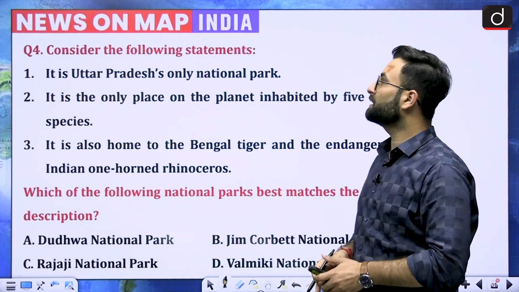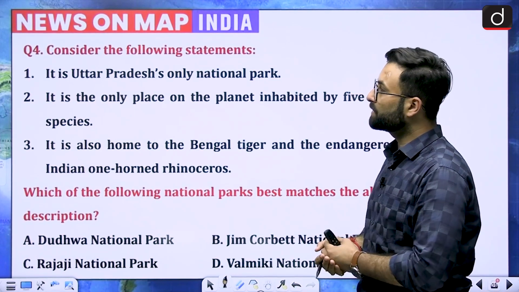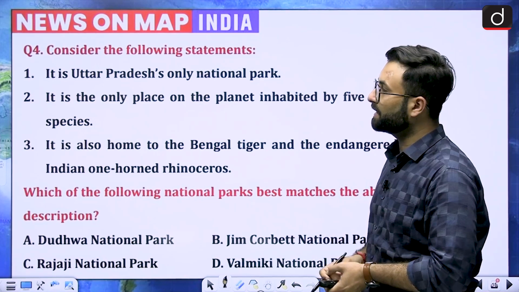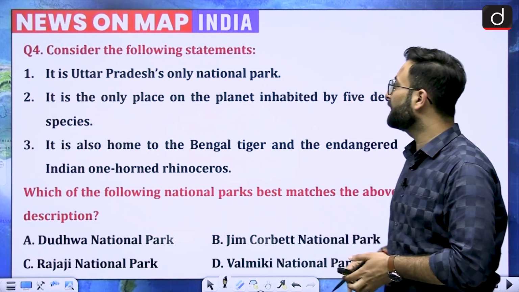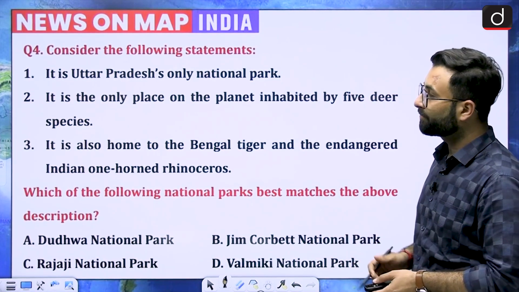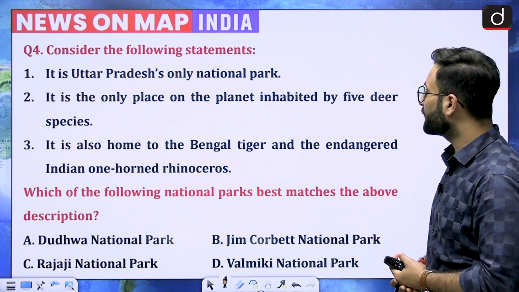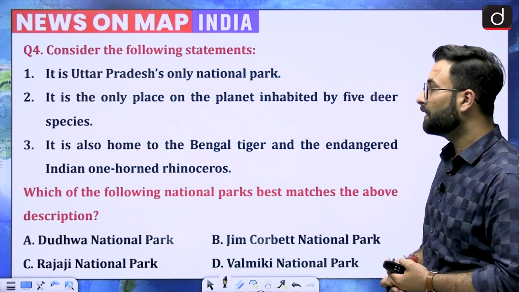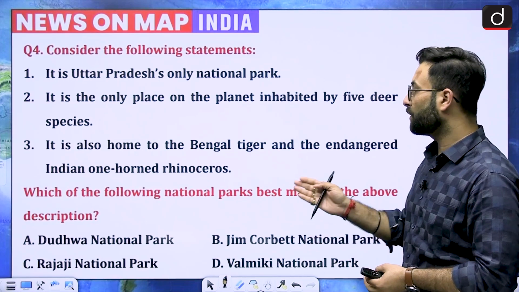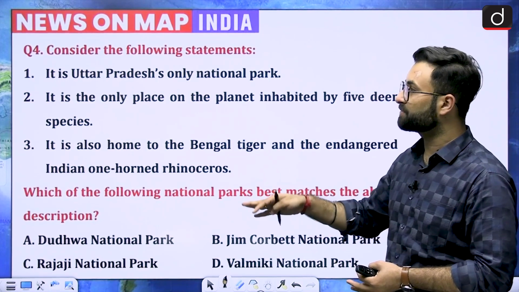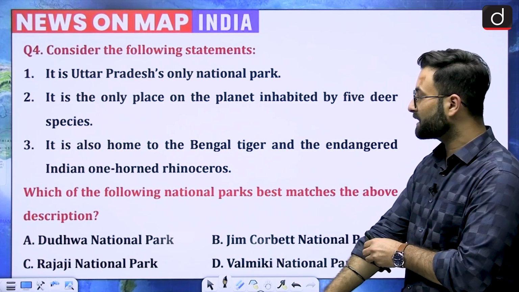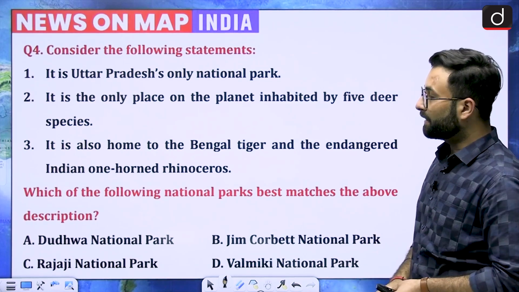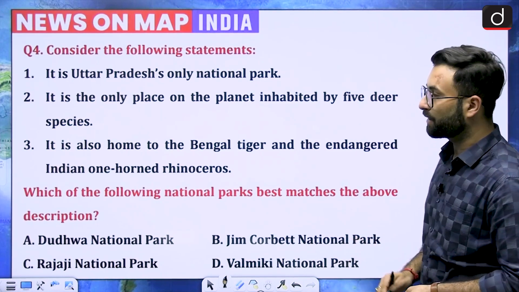Coming to the next one, consider the following statements. First, it is Uttar Pradesh's only national park. Second, it is the only place on the planet inhabited by 5 deer species. Third, it is also home to the Bengal tiger and the endangered Indian one-horned rhinoceros. Okay, which of the following national parks is the best match for the description? Options are given: Dudhwa National Park, Jim Corbett National Park, Rajaji National Park, or the Valmiki National Park.